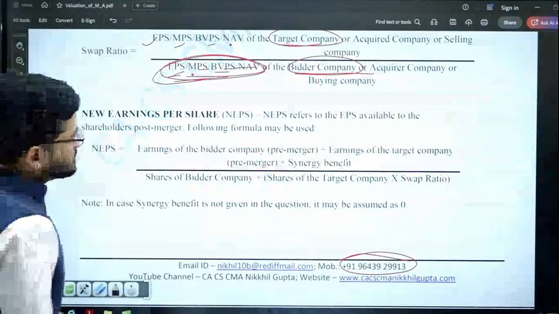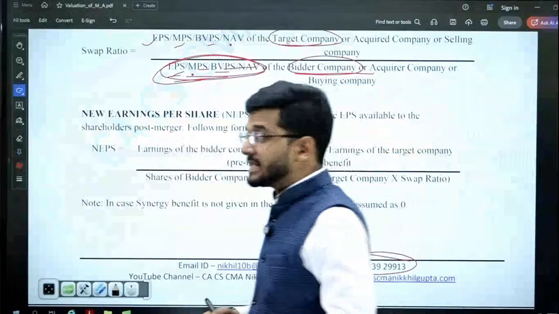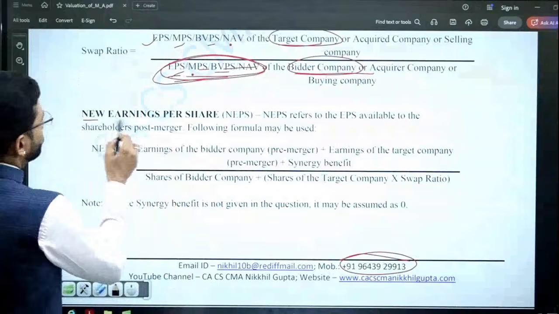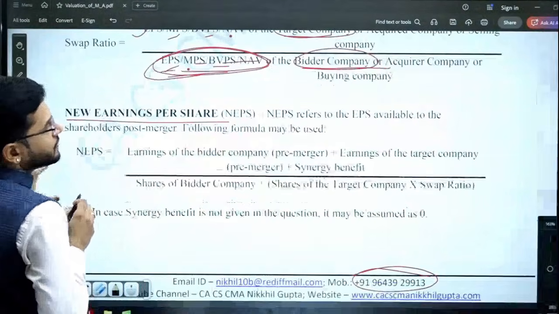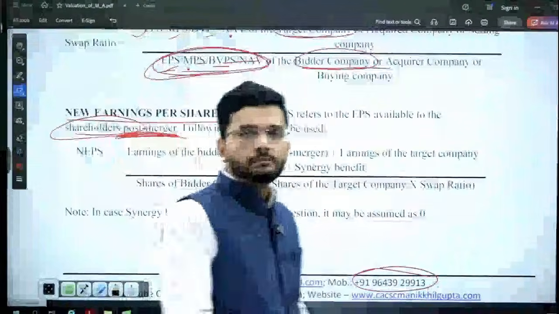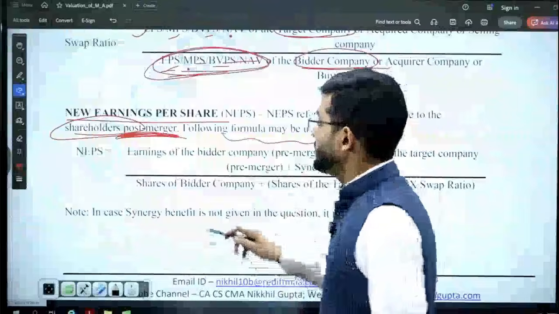And guys, instead of just mugging up the formula, if you understand the formula, it will be much more beneficial for you in the examination, because you'll be able to remember well. So what is the definition of new earnings per share? New earnings per share refer to EPS available to the shareholders post merger. After merger, whatever is the earning per share which is available to the shareholder, that is known as the new earnings per share. Following formula may be used.